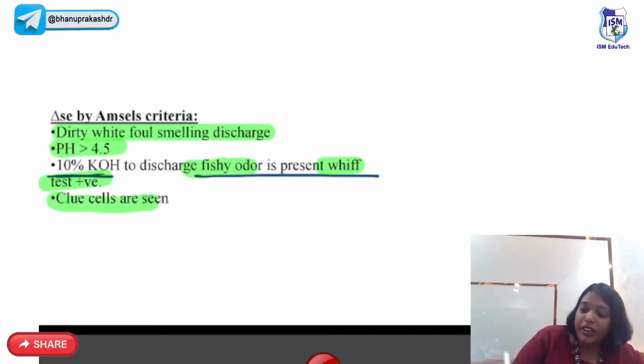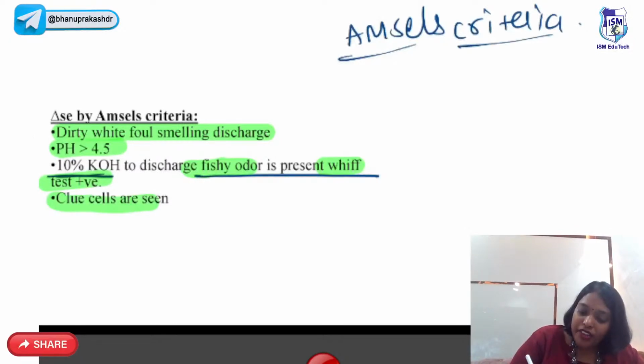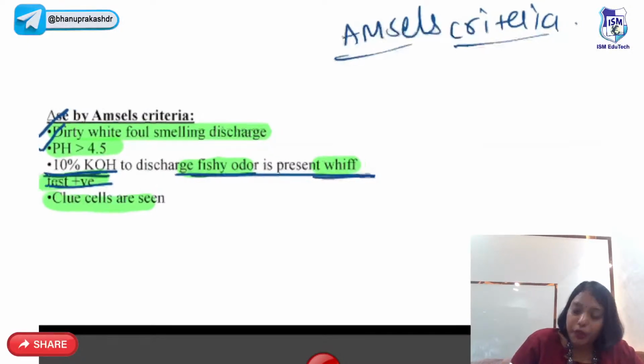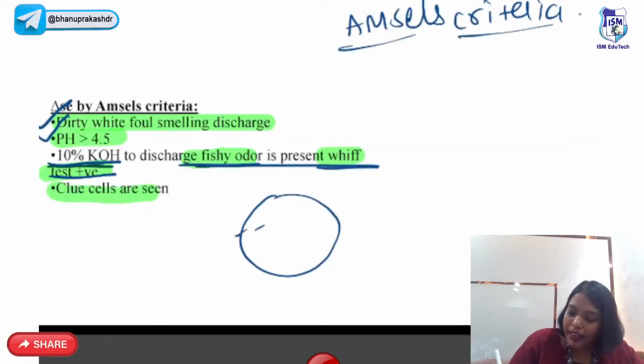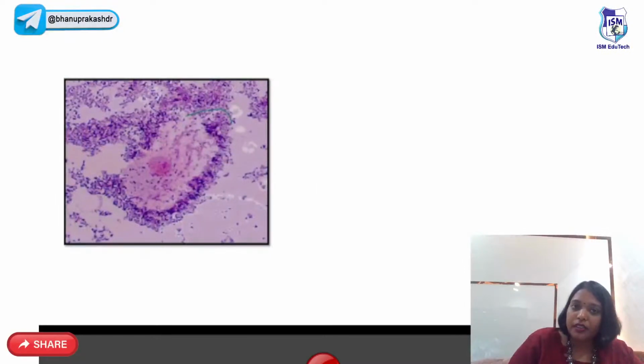Very, very important is the Amsel's criteria. What is Amsel's criteria? You have dirty white foul smelling discharge. pH will be more than 4.5. And when you put 10% KOH, you'll have fishy odor. That's called whiff test positive. And you will see clue cells. What are clue cells? Bacteria attached to the vaginal epithelial cells. Clue cells should be more than 20%. This is how the clue cells look like. Drug of choice here also is metronidazole.